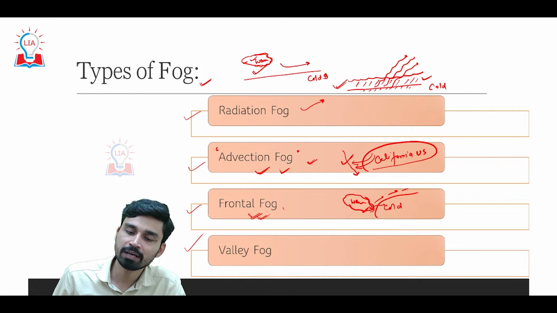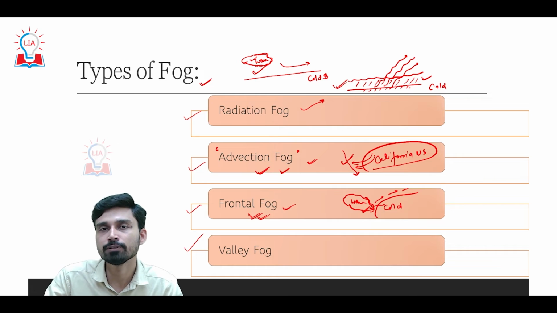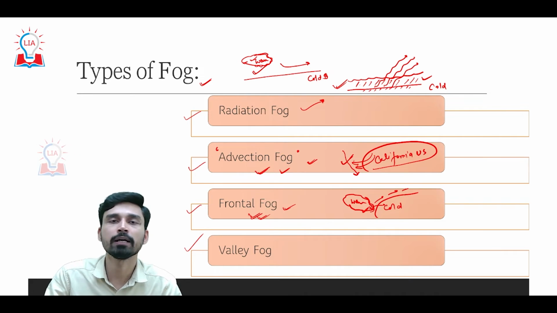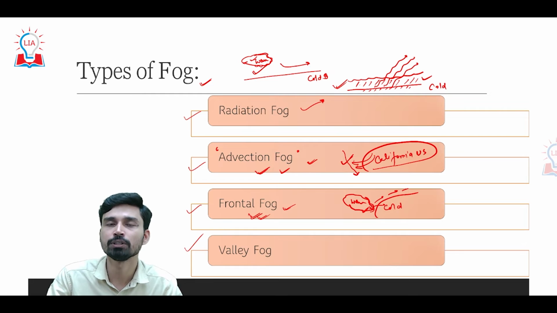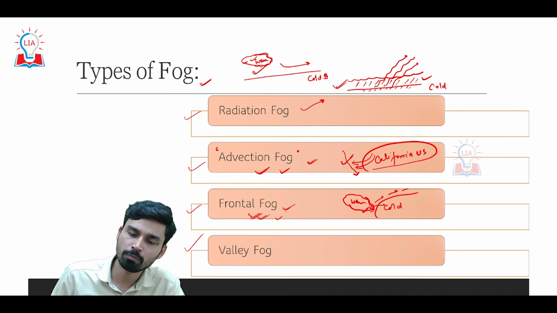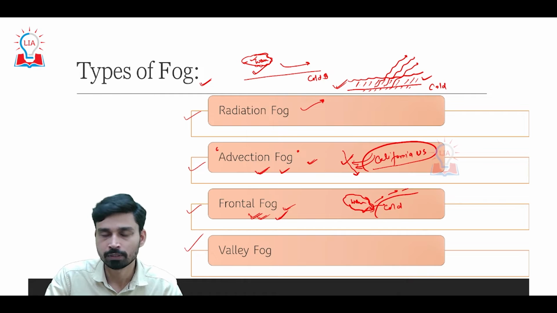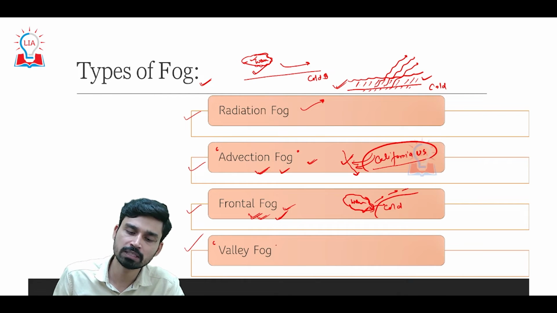And this is something that we can observe in the Canadian region of Newfoundland, the Grand Banks region, where you have two different currents, the Gulf Stream that is warm in nature coming from the south, and the Labrador current that is cold in nature coming from the north, meeting each other. So as the two different ocean currents meet, above them we also have two different air masses that come in contact with each other, and that is why formation of frontal fog takes place. The last type of fog which we have discussed is valley fog.